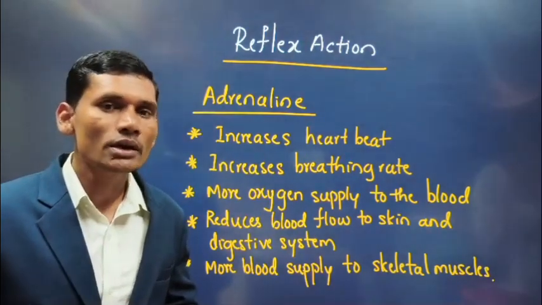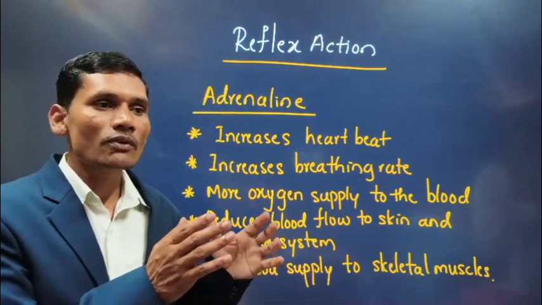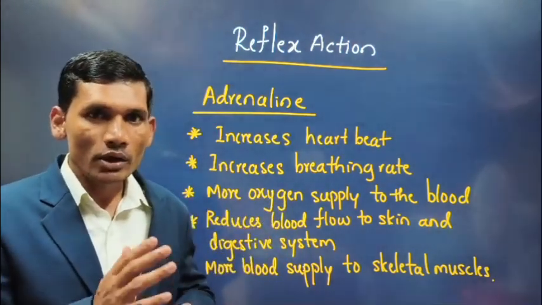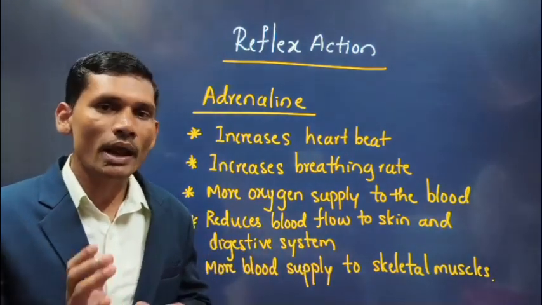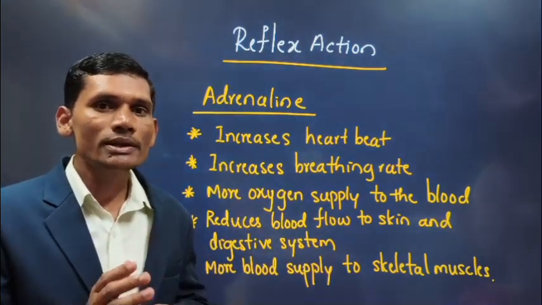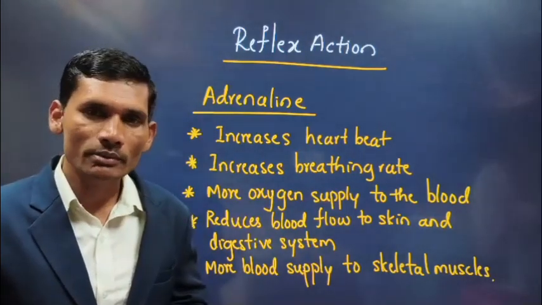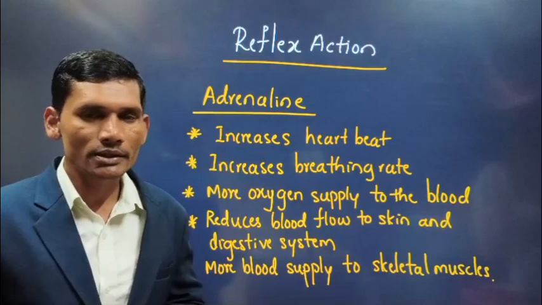actions. These are called reflex actions. How do they take place? If there is the presence of any stimulus, stimulus means a change in the environment, according to that change in the environment, they respond, animals, even plants also. So we call this stimulus response. The action shown by those animals or organisms is called reflex action, right?